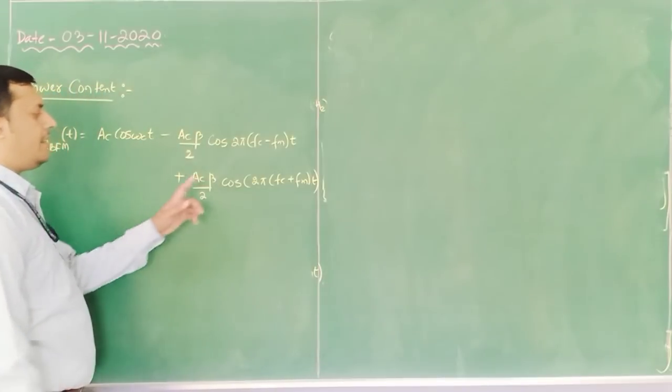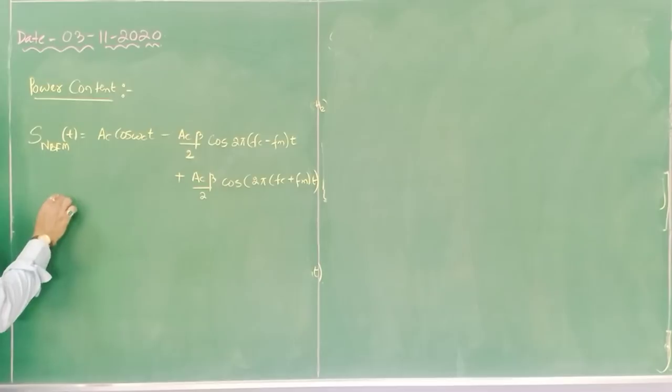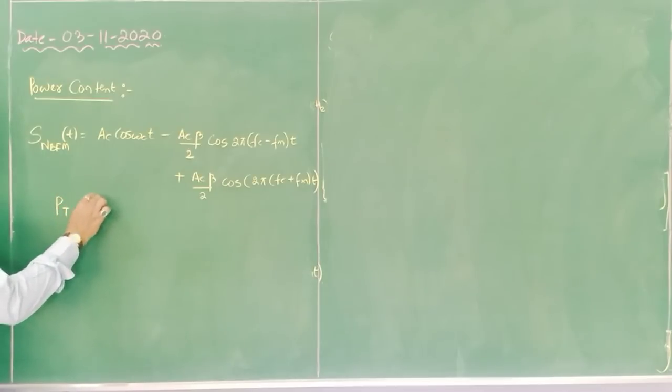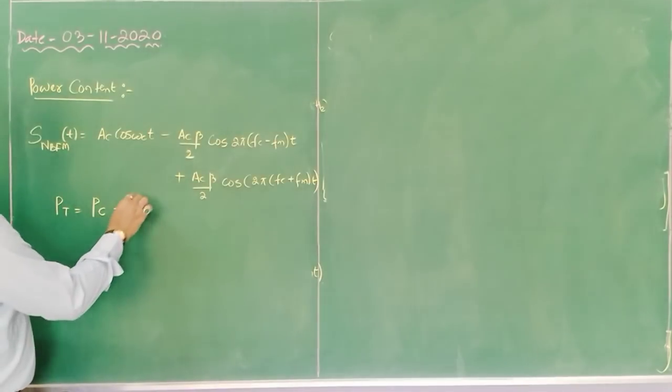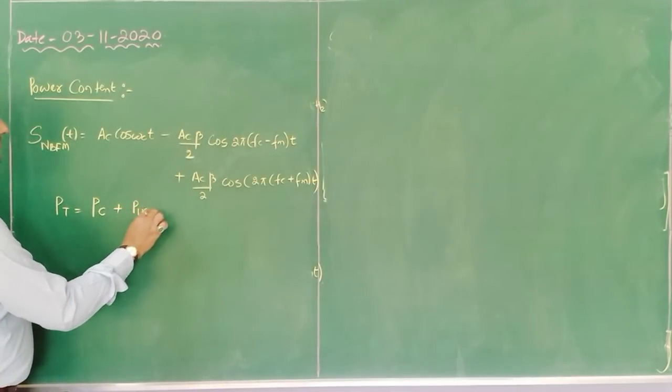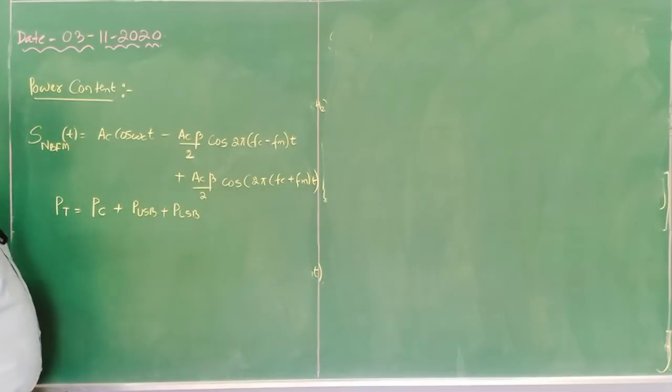So this is the upper sideband, lower sideband and carrier. That means your total transmitted power consists of carrier power plus upper sideband power plus lower sideband power. Because three components and three amplitudes are available, there will be three powers.